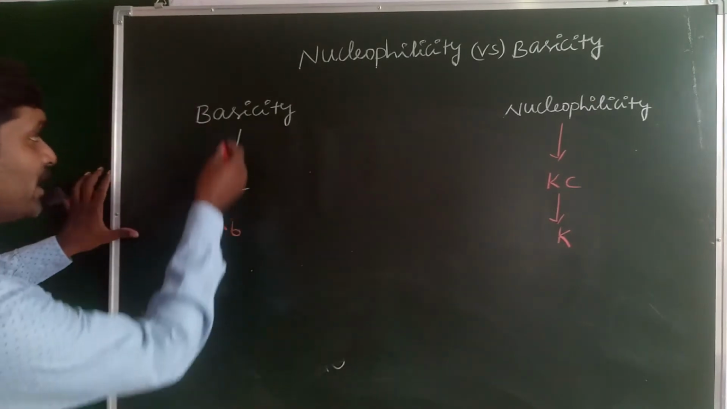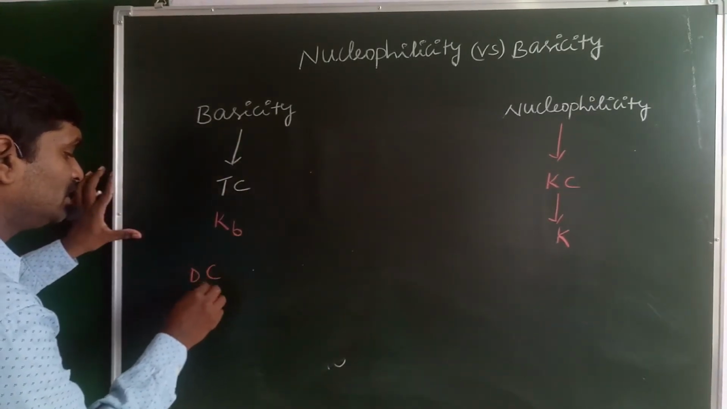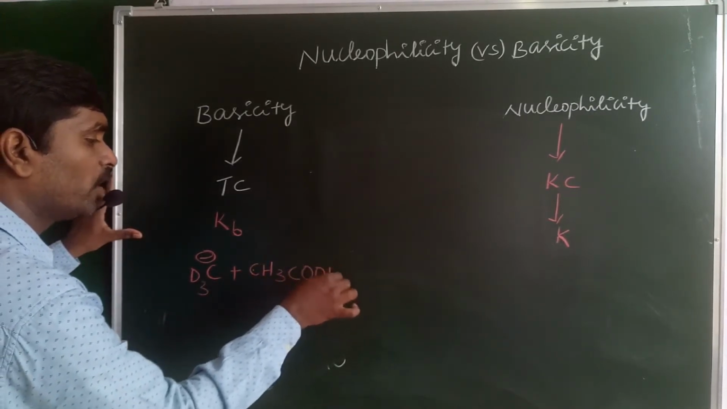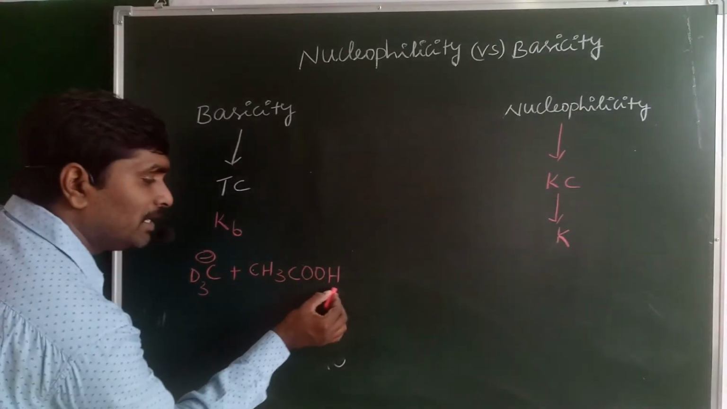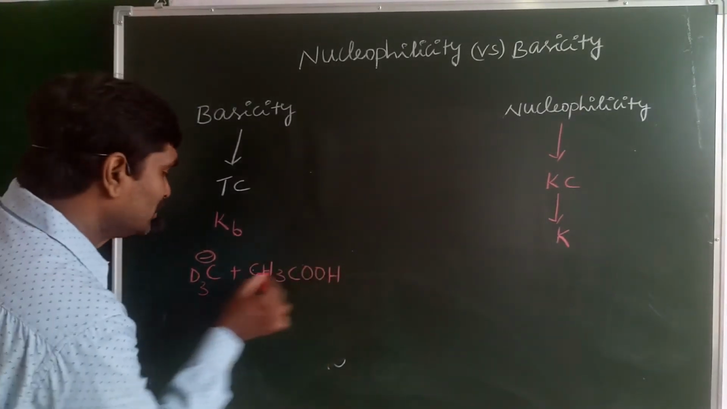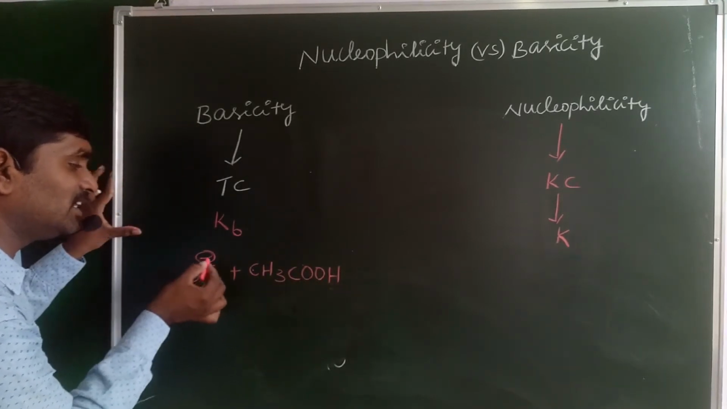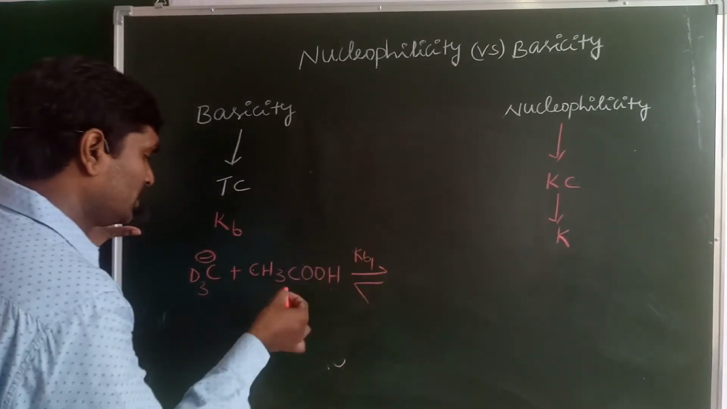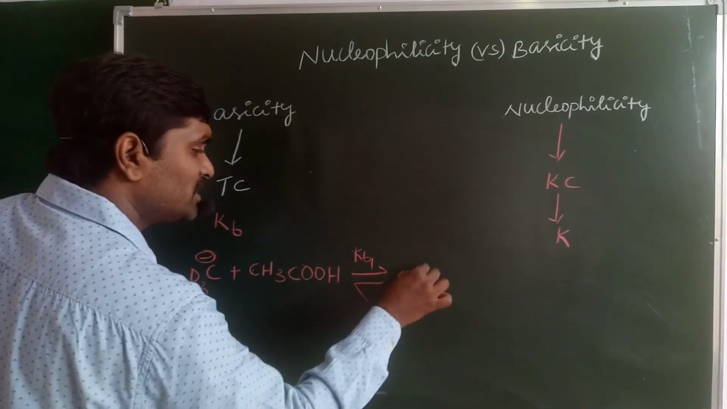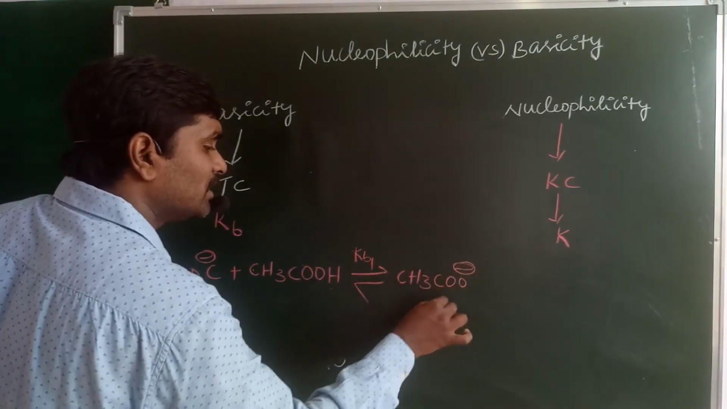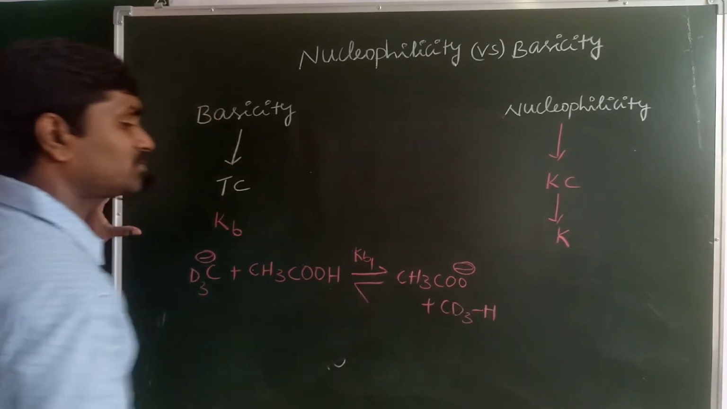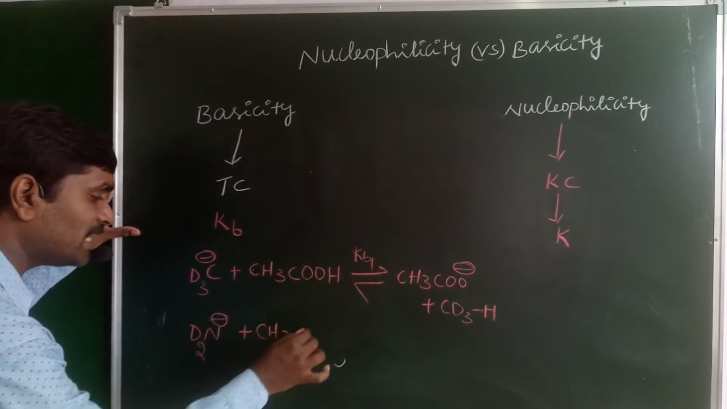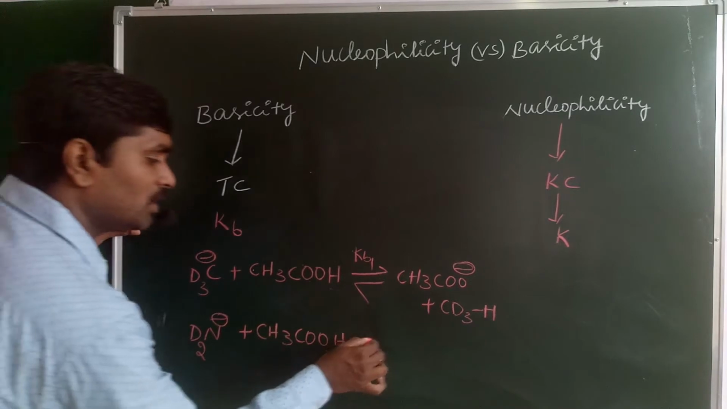For example, when CD3 minus reacts with CH3COOH, the acid releases the H plus ion. The released H plus ion is abstracted by CD3 minus by donating its negatively charged electrons. This is Kb1, because it is an equilibrium constant. It becomes CH3COO minus plus CD3H.